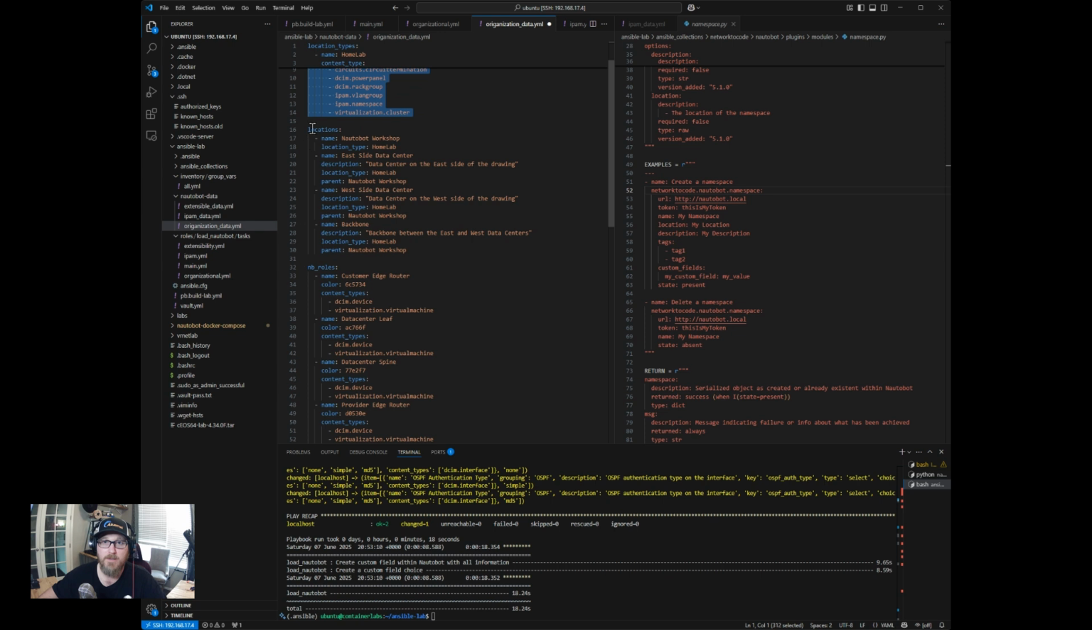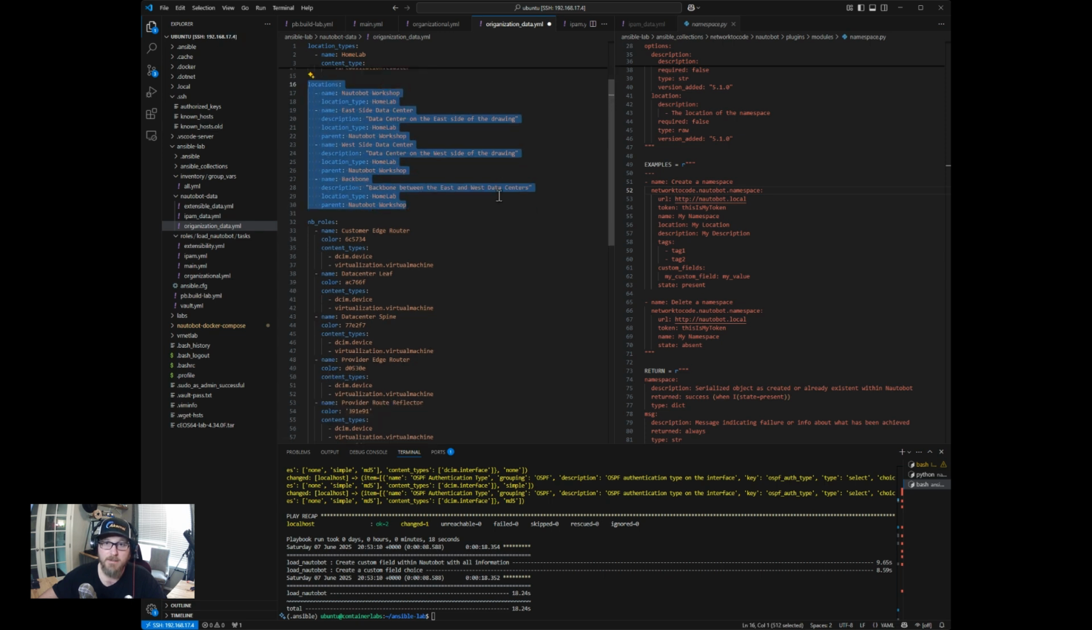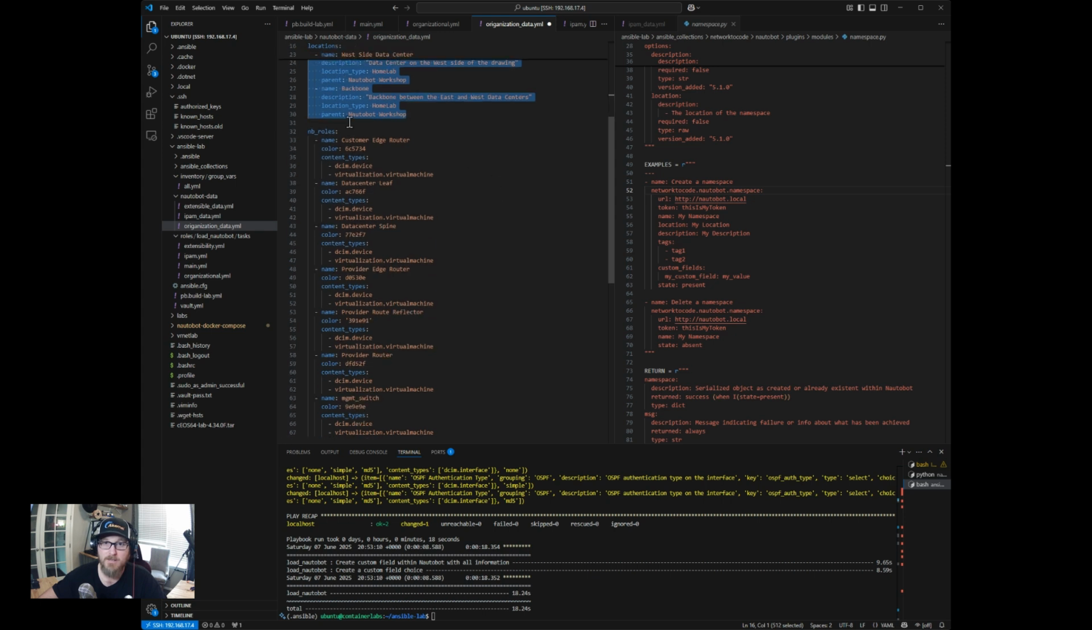Okay, so we have our location types. We're going to assign all of our locations to the same location type. Our location is going to be the Nautobot Workshop. We'll do the East Side Data Center, the West Side Data Center, the backbone. Okay, so we'll have those locations placed in.